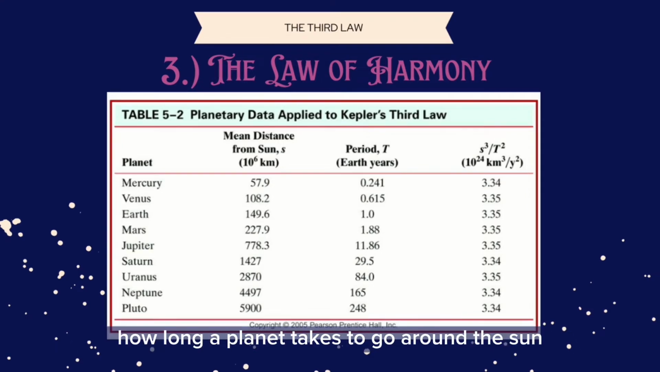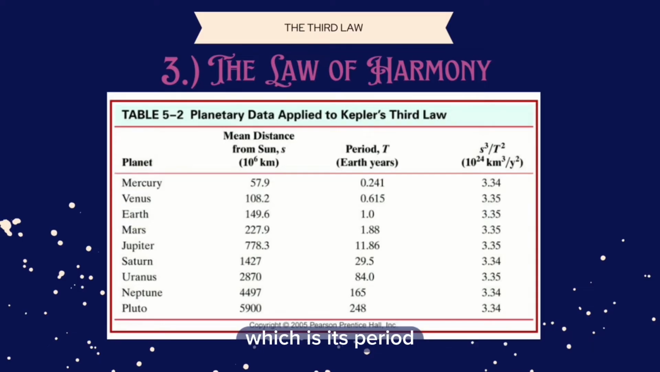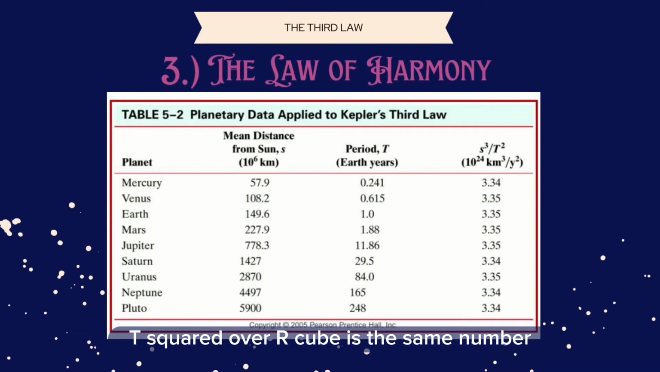Kepler's third law means how long a planet takes to go around the Sun, which is its period T, is related to its mean distance from the Sun. That is, the square of the period divided by the cube of the mean distance is equal to a constant, and for every planet, no matter what its period or distance, T squared over R cubed is the same number.